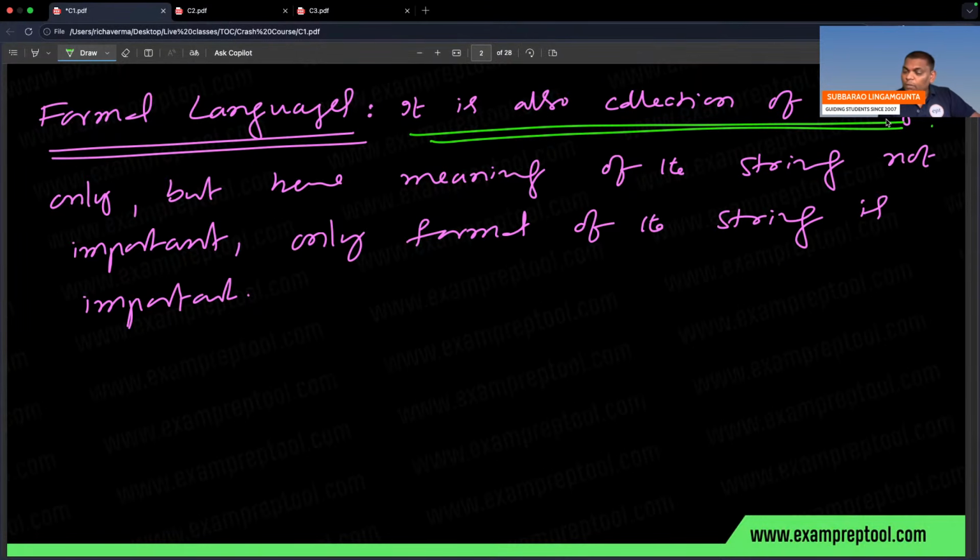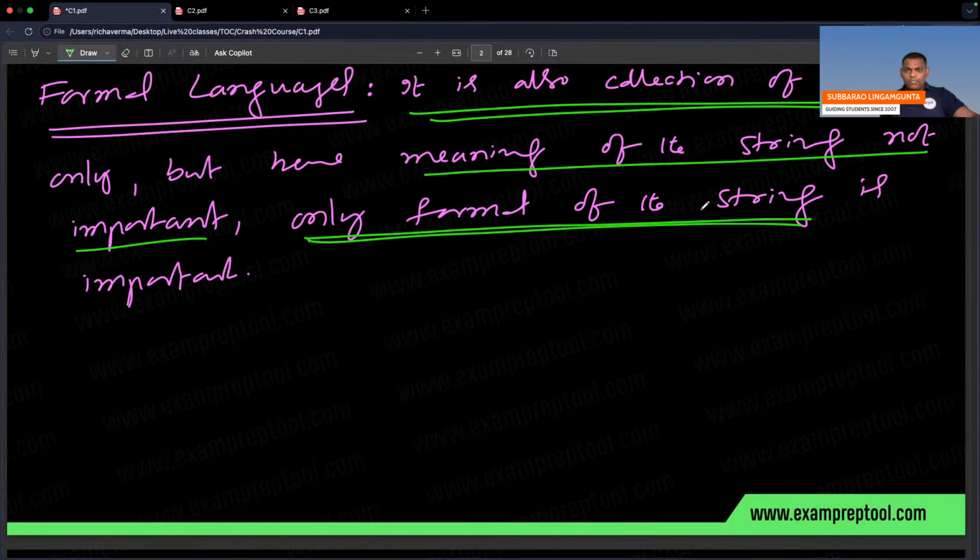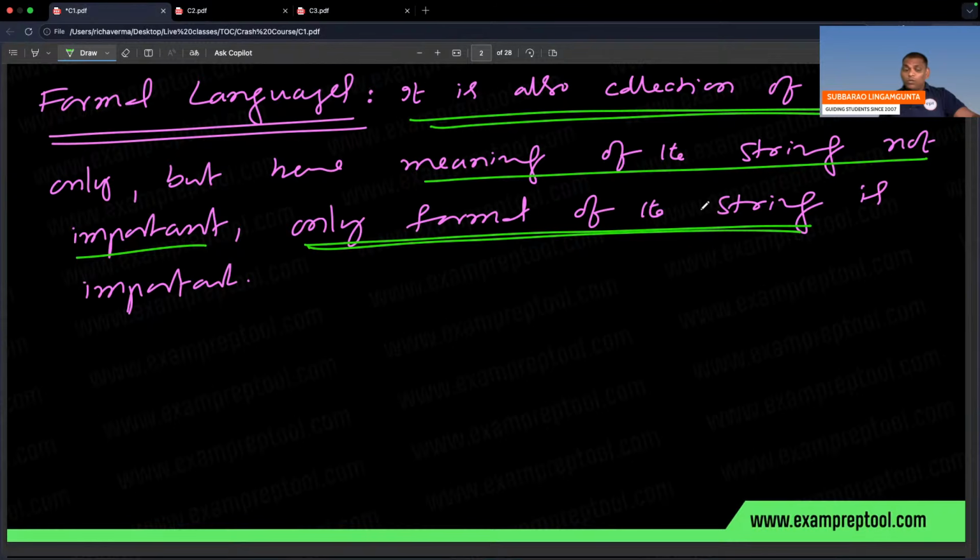But here, the meaning of the string is not important, only the format of the string is important. Some people are asking, sir, what does it mean? Exactly what do you want to say here? So I will give some examples. See the examples here. Suppose, assume it is a language.